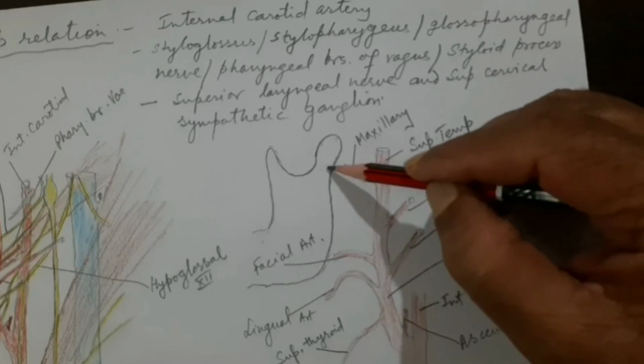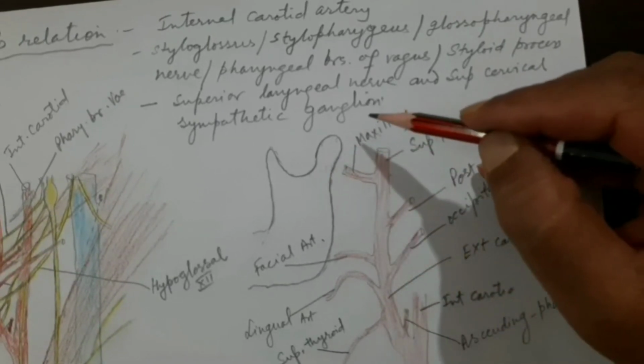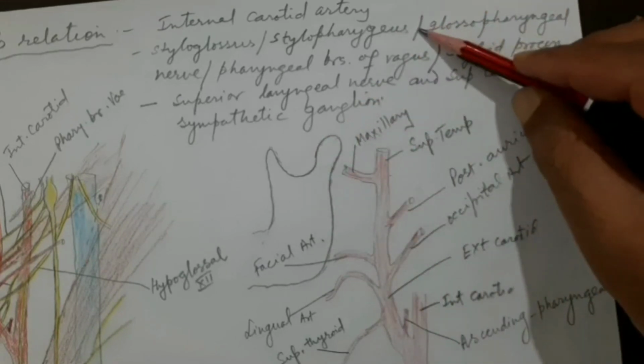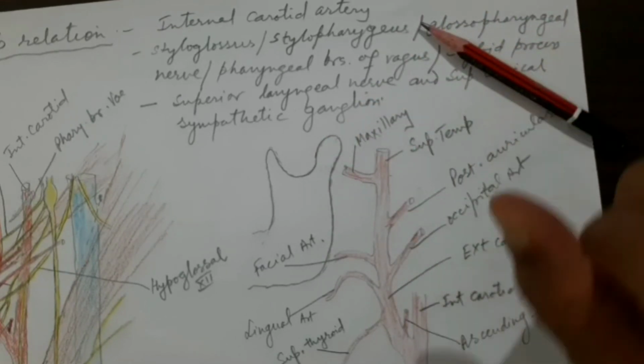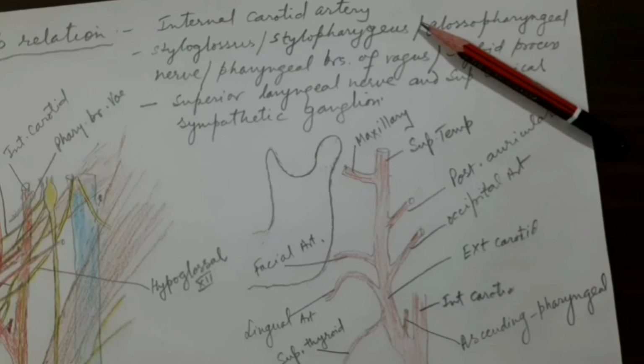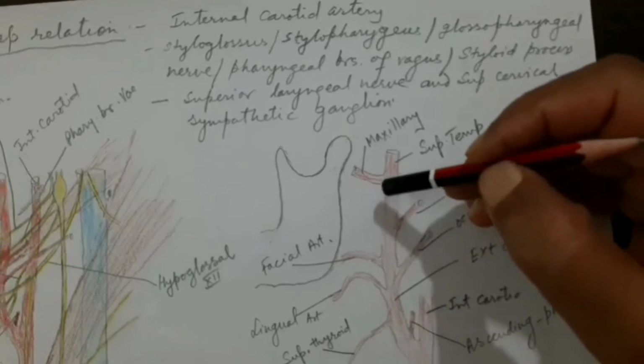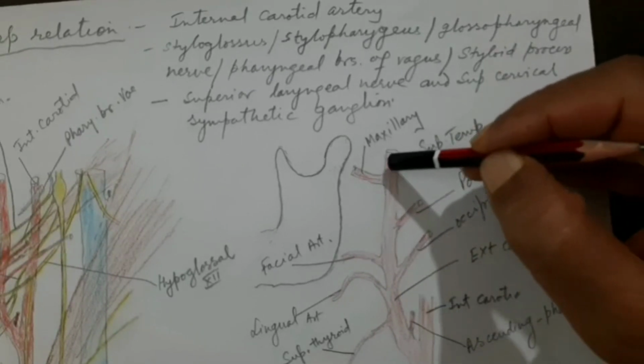As soon as it arises, it goes deep to the neck of the mandible, and from here it goes to the infratemporal fossa, and then to the pterygopalatine fossa through the pterygomaxillary fissure.